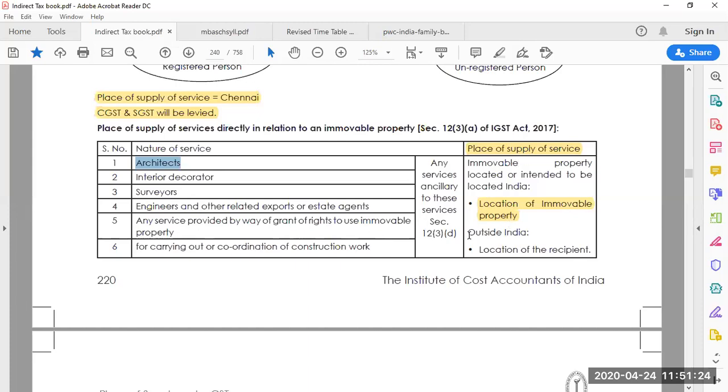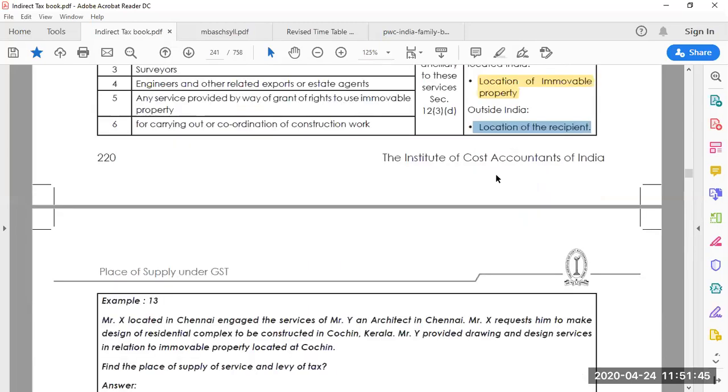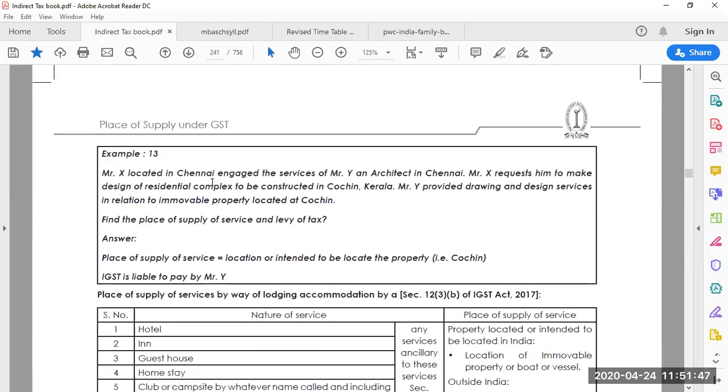If it's outside India, then the location of the recipient matters. For example, you have given a service outside India, but where the person who received the service belongs to matters. The location of the receiver is considered as the place of supply. Okay, let's look at the example.